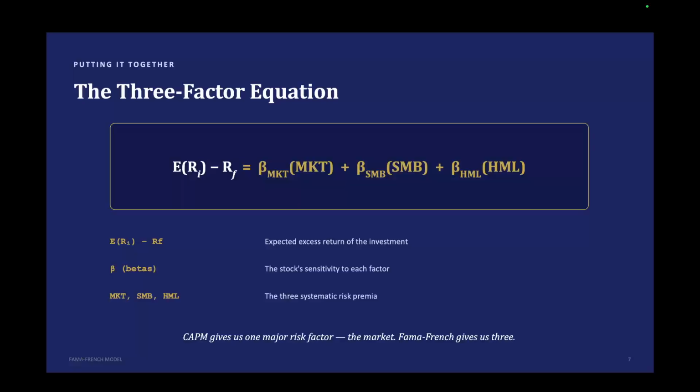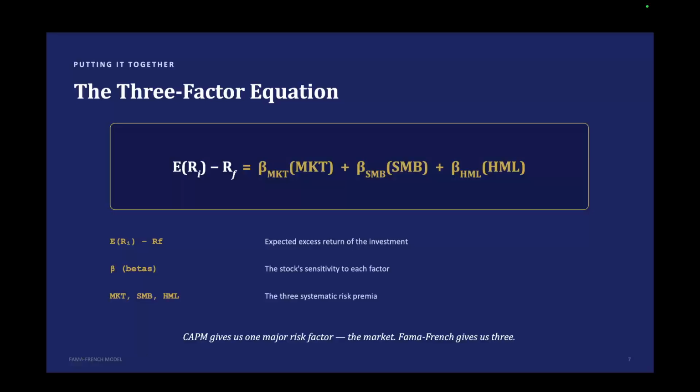And conceptually, this says an investment's excess return can be explained by its exposure to three systematic factors, being the market, the size, and the value. The coefficients in front of each factor are the stock sensitivities to those factors. So imagine a company with a high sensitivity to the market factor, a high sensitivity to the size factor, and a high sensitivity to the value factor. Well, that model would predict that its expected return should reflect all three exposures.